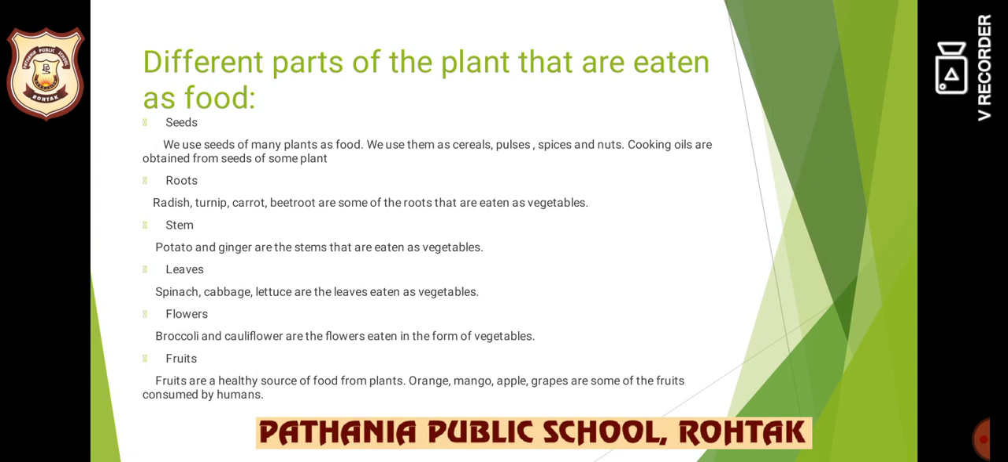Okay, roots: radish, turnip, carrot, beetroot are some of the roots that are eaten as vegetables. Stem: potato and ginger are the stems that are eaten as vegetables. Yes, potato is the stem of the plant.